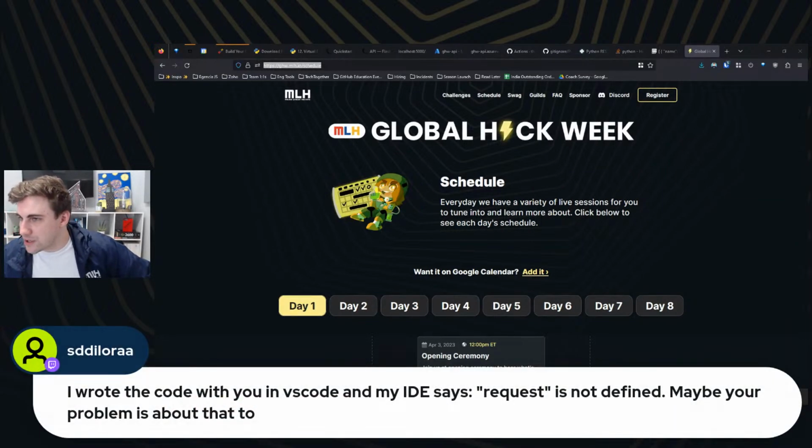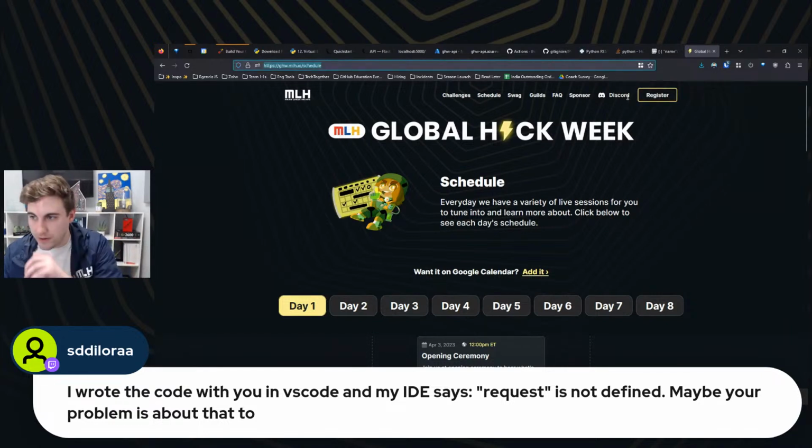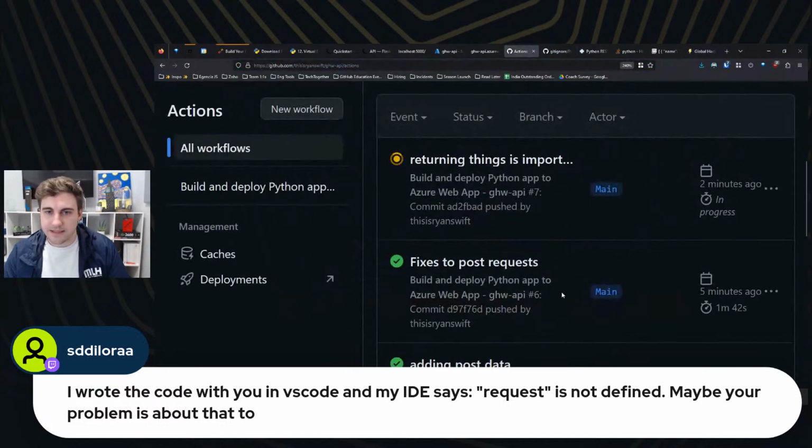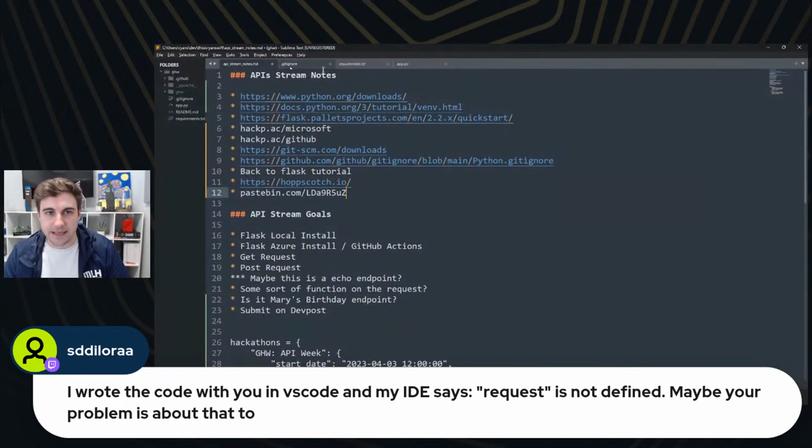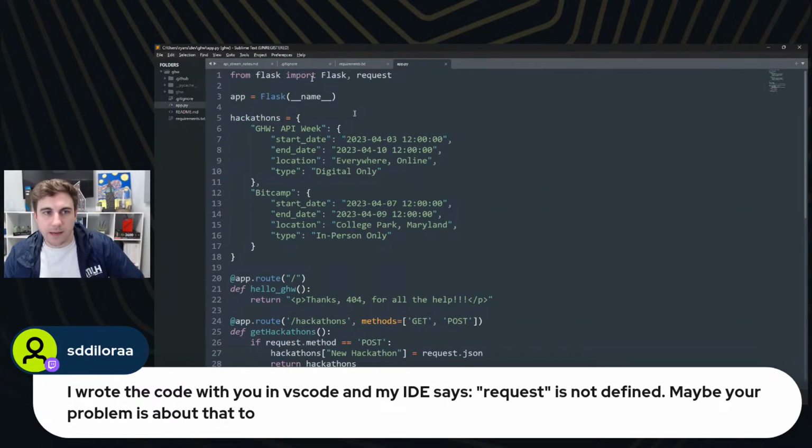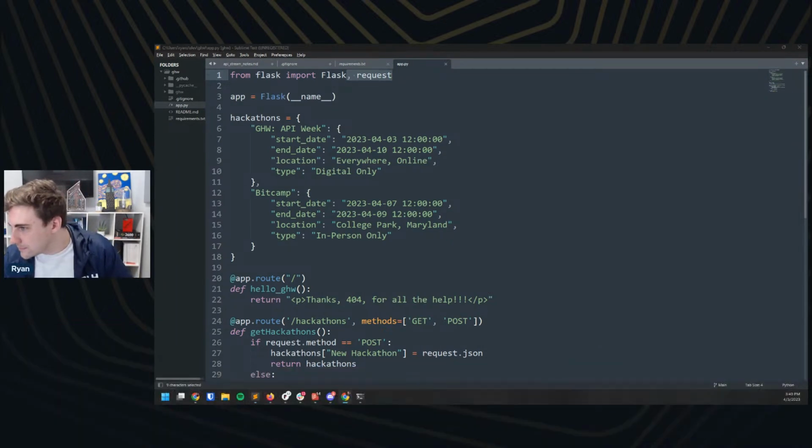So I see a question here that I'm pretty sure I know the solution to. I wrote the code with you in VS Code, and my IDE says request is not defined. My assumption there is that you actually just forgot to import it. So at the very top here, I have from Flask, import Flask, comma, request. Make sure that you also have that comma request as well. Bam.